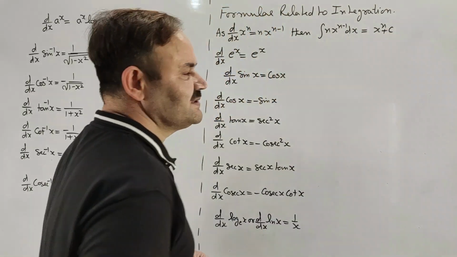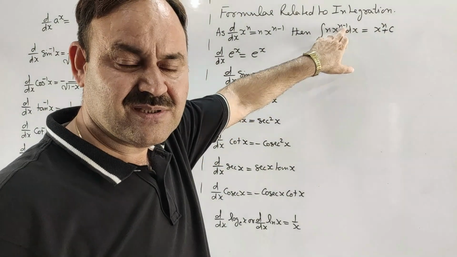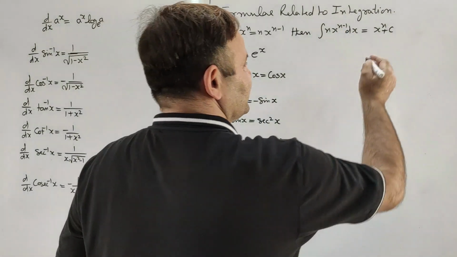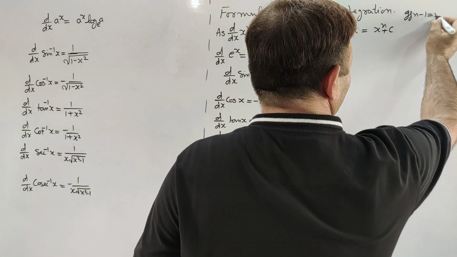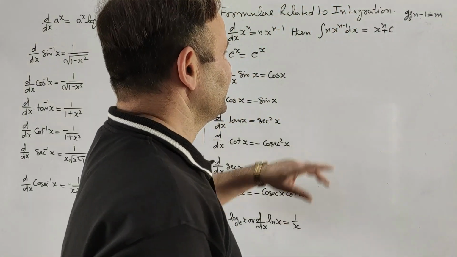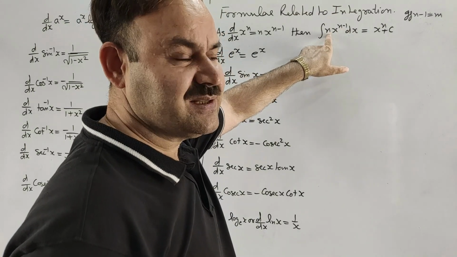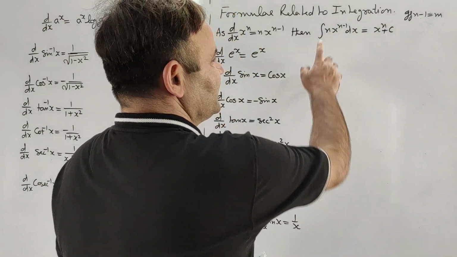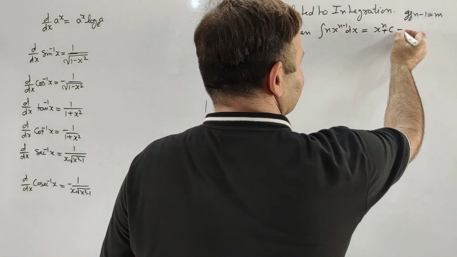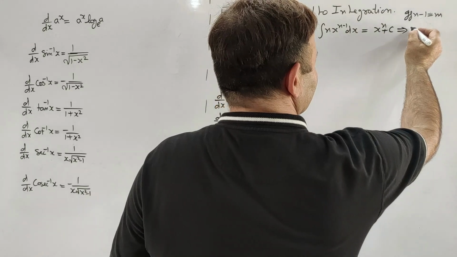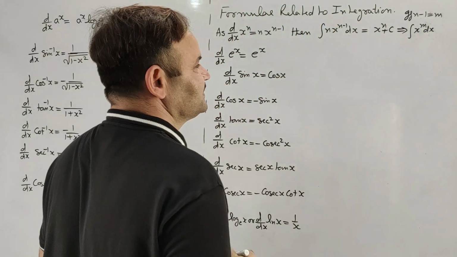See, if we replace n minus 1 with m, then n will be m plus 1, and this m plus 1, being a constant, will be taken outside the integration, and this will give us the integral of x to the power m with respect to x.